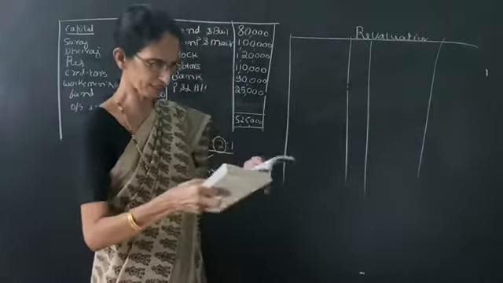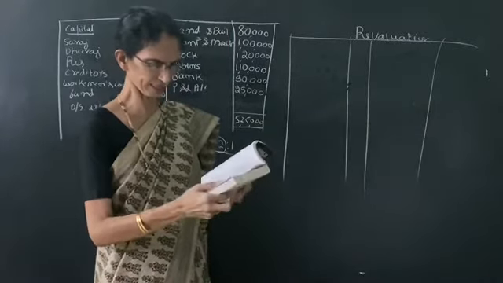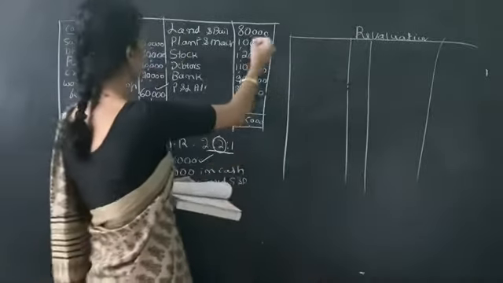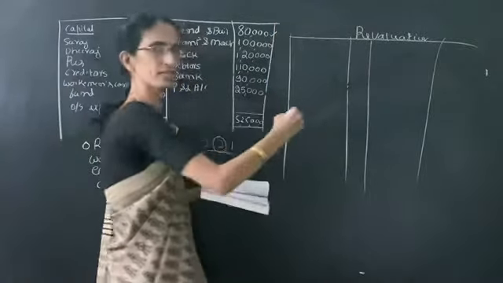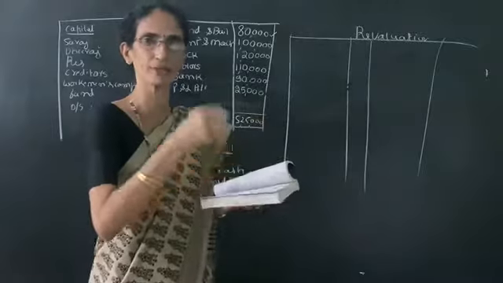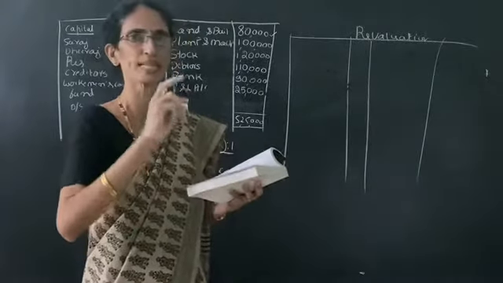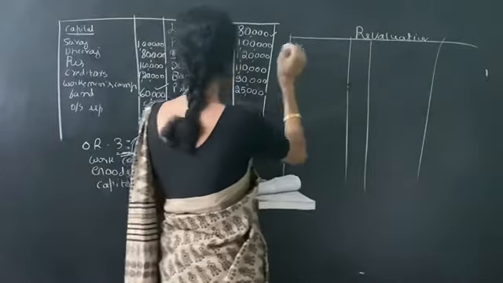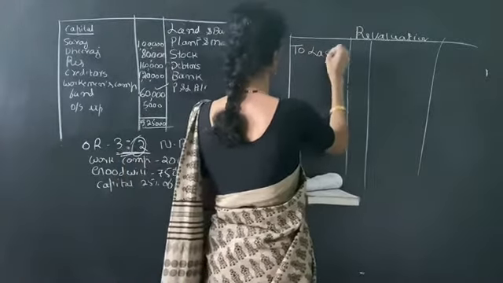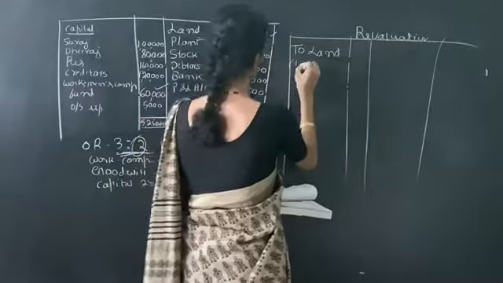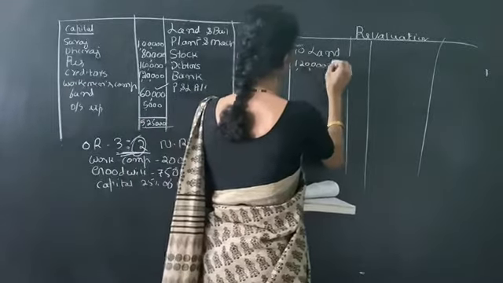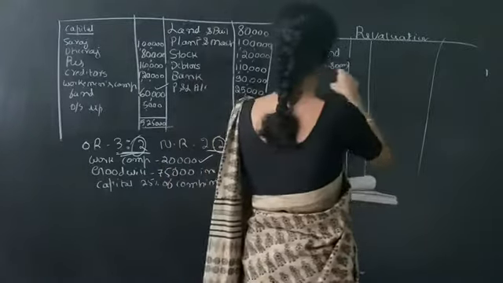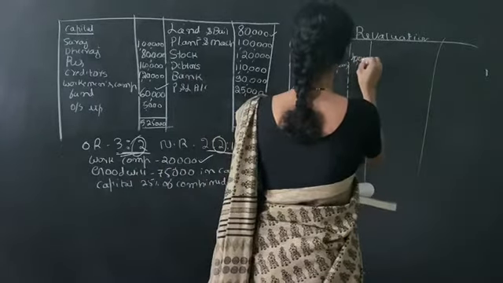See here, in the adjustment it is given that land is valued at 1,20,000. In the balance sheet it is 80,000, but its market value now is 1,20,000. That is an increase in the value. So we write land, within brackets 1,20,000 minus 80,000, that will be 40,000.